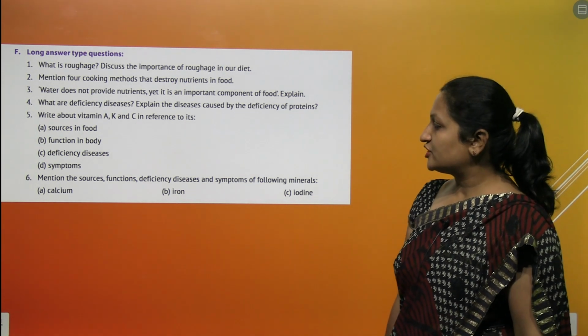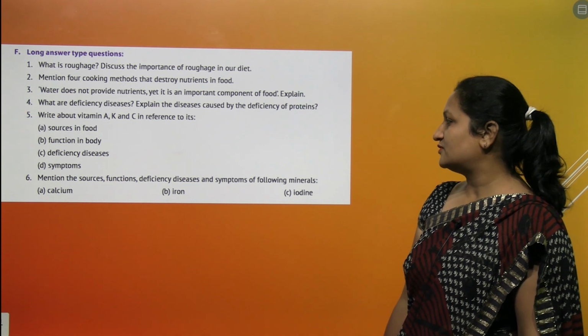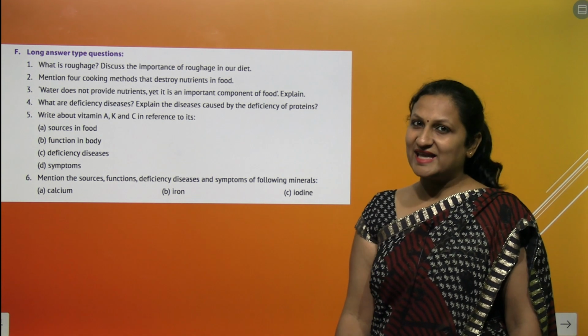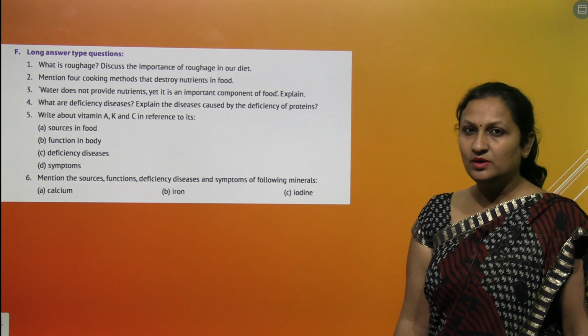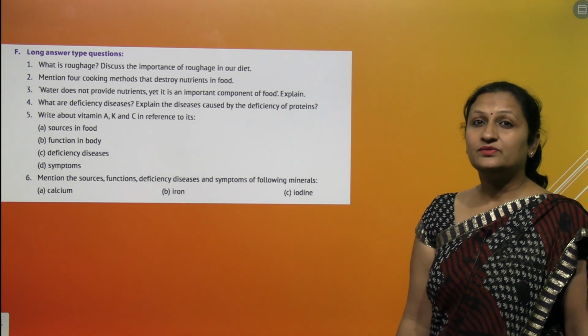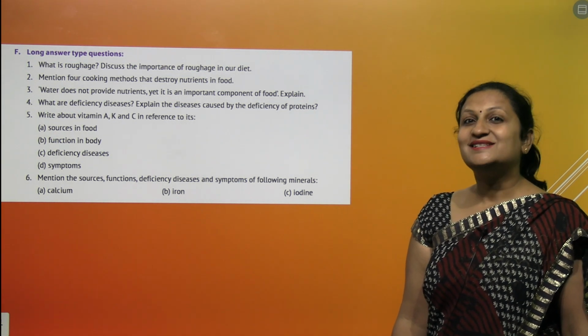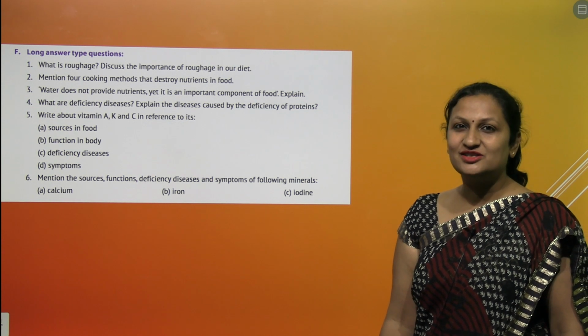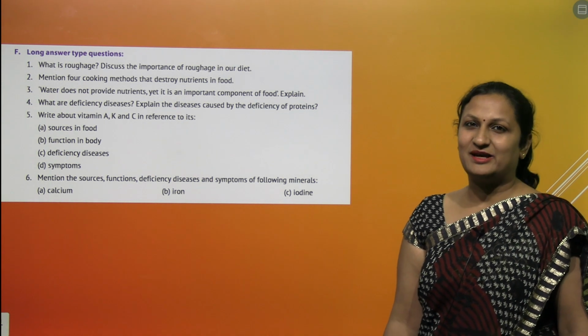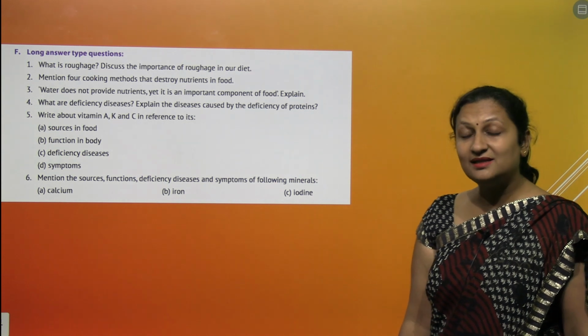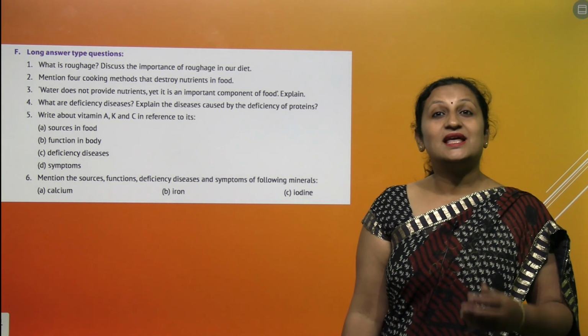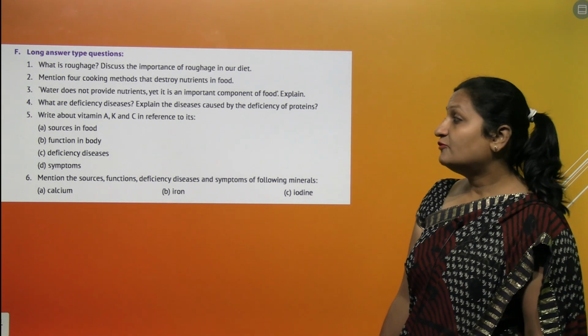Mention the source, function, deficiency disease and symptoms of the following minerals. First is calcium. Now you all know, calcium you get from dairy products, milk. The more milk you drink, the more calcium you will get. So you get it from milk, and from dairy products like cheese. What is the function?